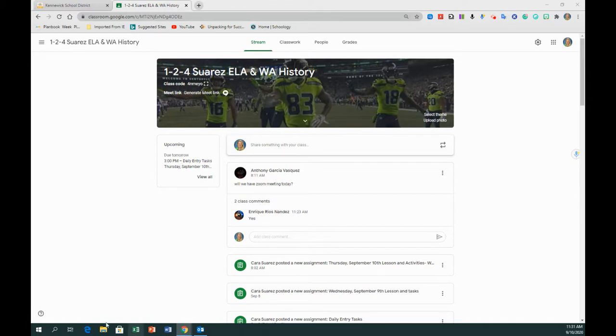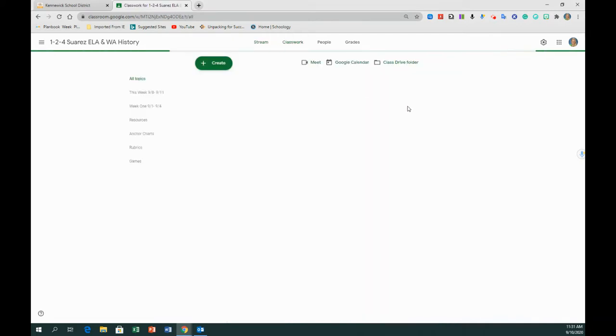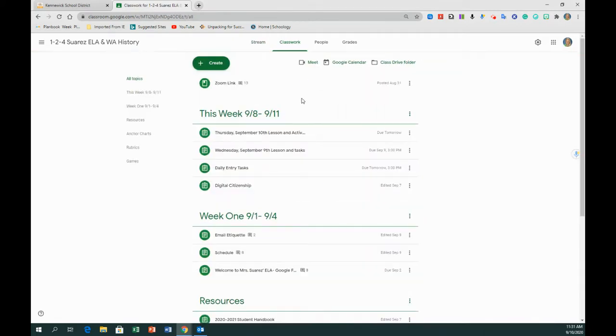All right, so Google Classroom is our primary classroom platform. That's where we're going to do all our work. And I just wanted to show you how I've organized the days so that it should be pretty user friendly for students. Every student, Google Classroom. Under a category called classwork, what you're going to see is I've organized them by the weeks, okay? So for instance, this is this week's work. And so it says this week, 9/8 through 9/11.